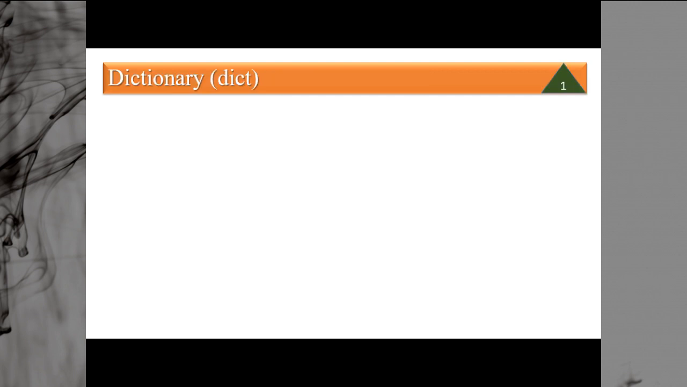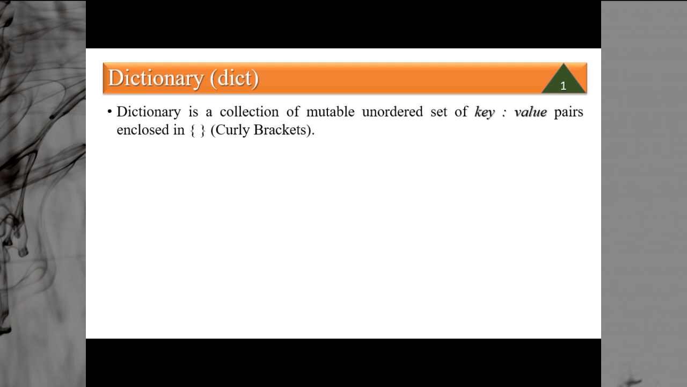So starting with the dictionary. A dictionary is a collection of mutable, unordered sets of key value pairs enclosed in curly brackets. So one thing is clear, that it is mutable. Mutable means you can change the content of a dictionary. That means you can grow it, you can shrink it. Unlike a tuple, where you are not able to perform any operation, in a dictionary you can grow and shrink it easily.